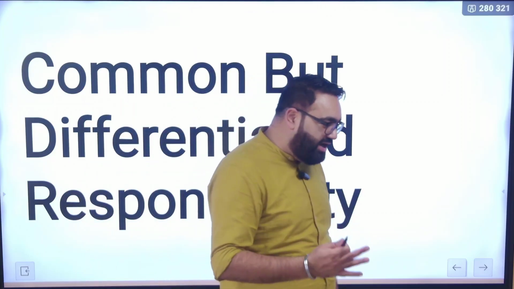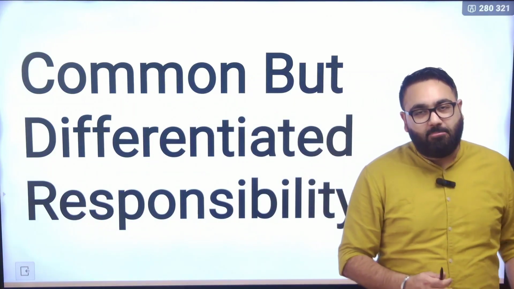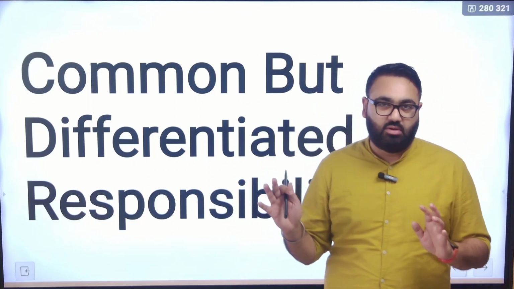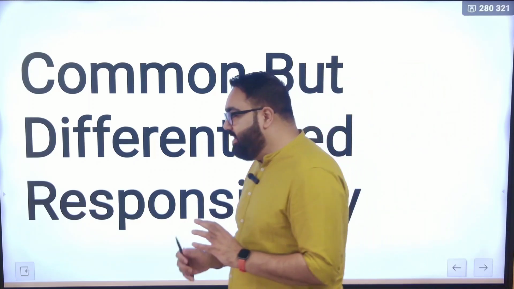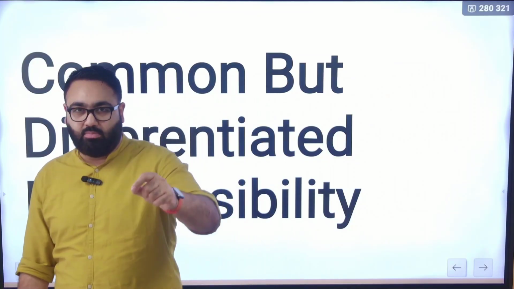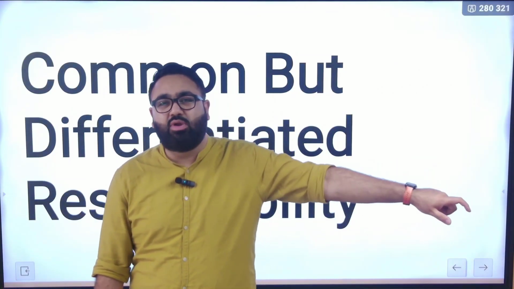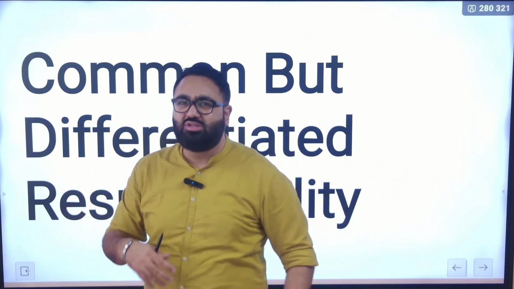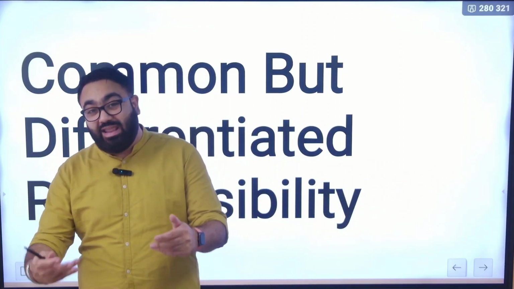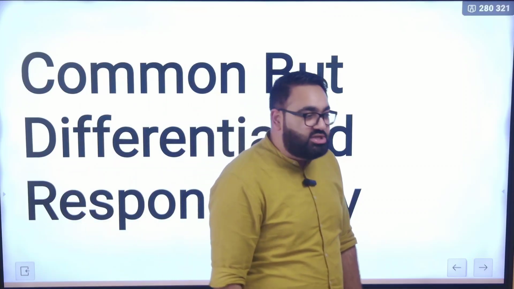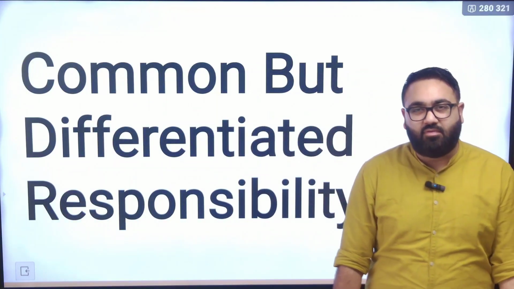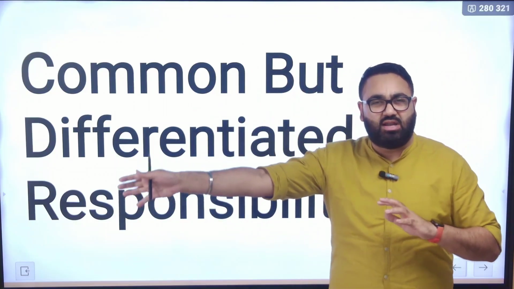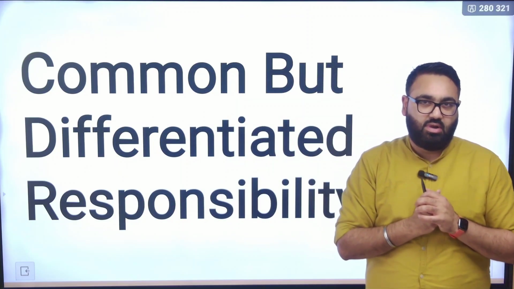Now, it is world accepted without any doubt that the climate change issue started after the Industrial Revolution. There's no doubt about that. The Industrial Revolution is the problem. So who led to the Industrial Revolution? Who led to the use of these heavy machines, tools and coal, etc.? It was the developed world. So there is no doubt about that. It is the developed world that kept on using it indiscriminately for 200 years that led to climate change.